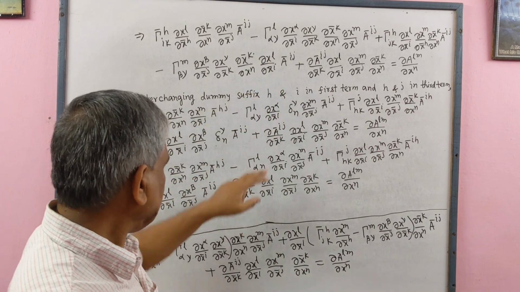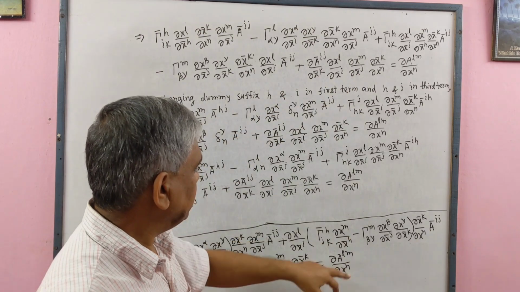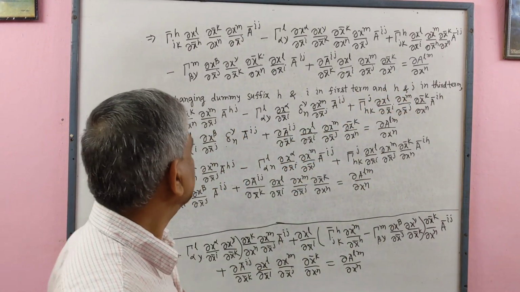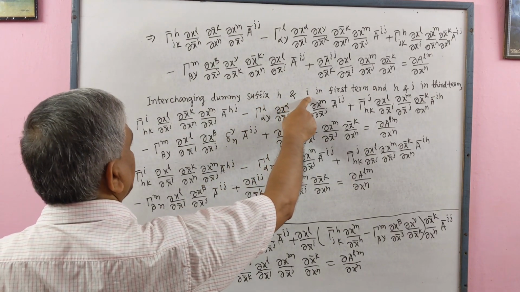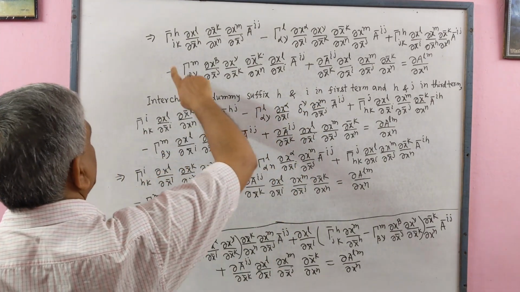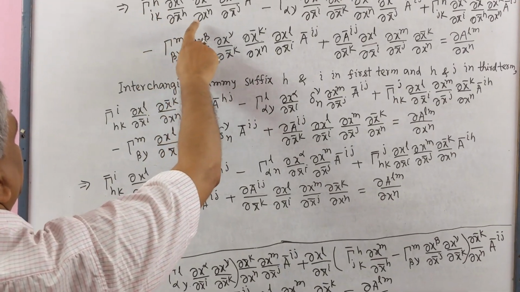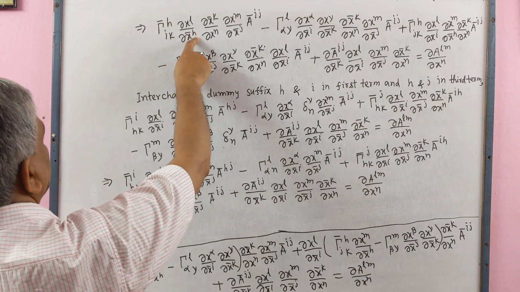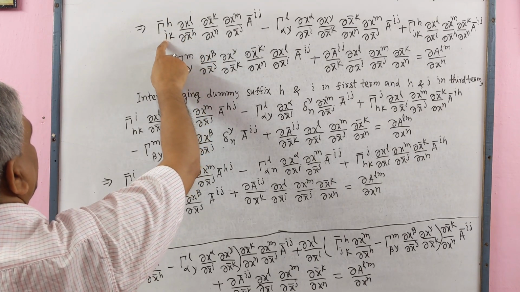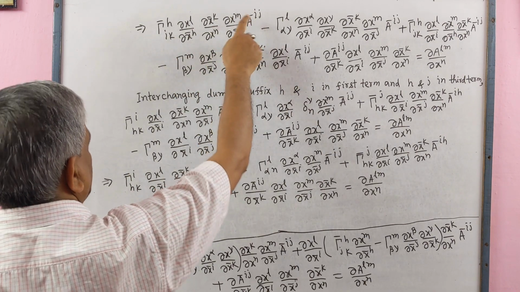Then plus this term remains same and this term remains same. Now interchanging dummy suffixes h and i in the first term: here first term h dummy suffix, here we write i, and i dummy suffix, here we write h.